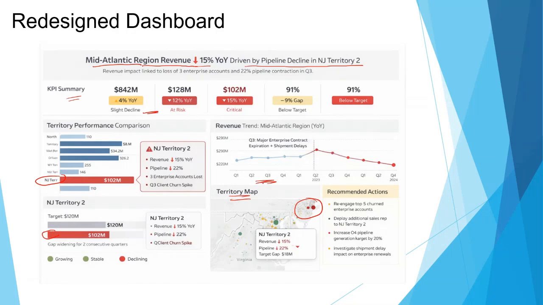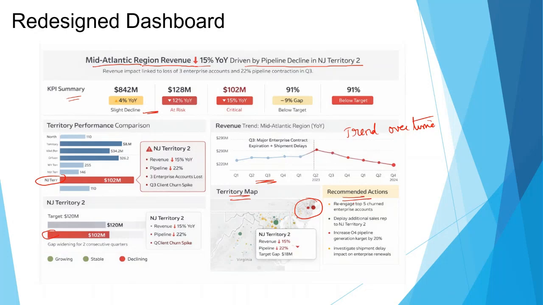Trend analysis is a very, very important aspect of any data storytelling. Now I know not just what the number is, but how it's changing over time. This is your trend analysis graph, trending over time. And it also ends with the recommended actions.